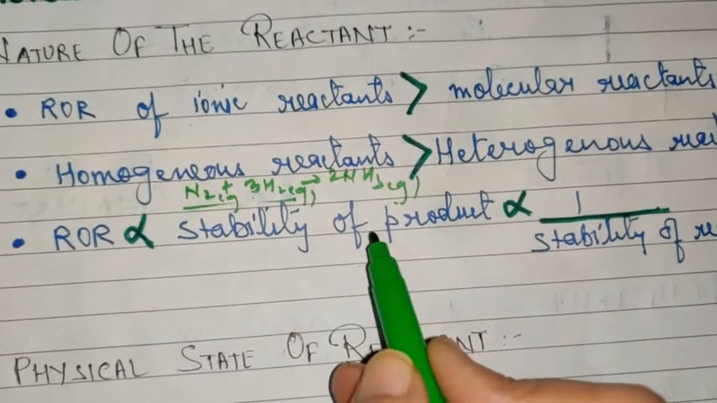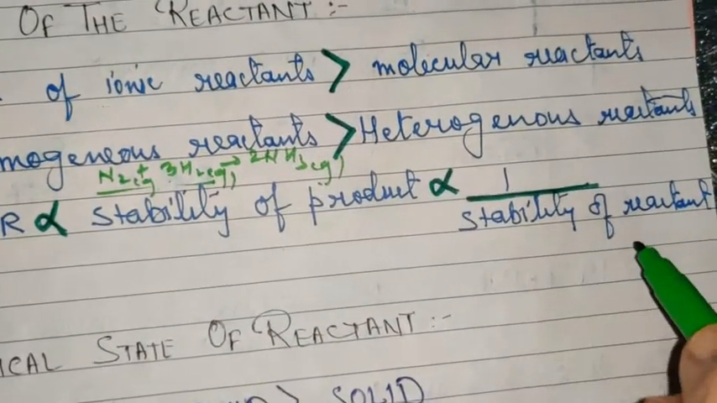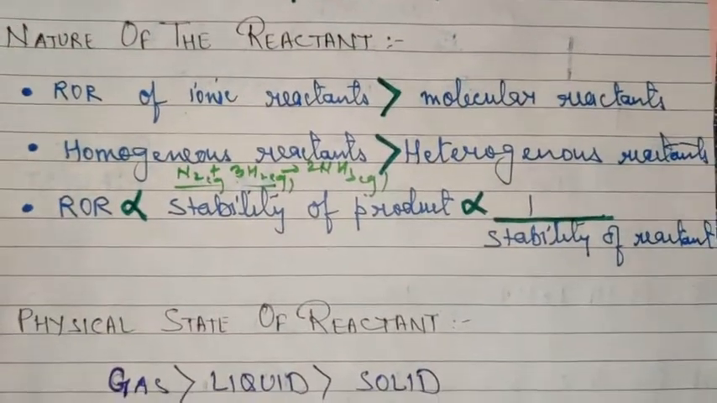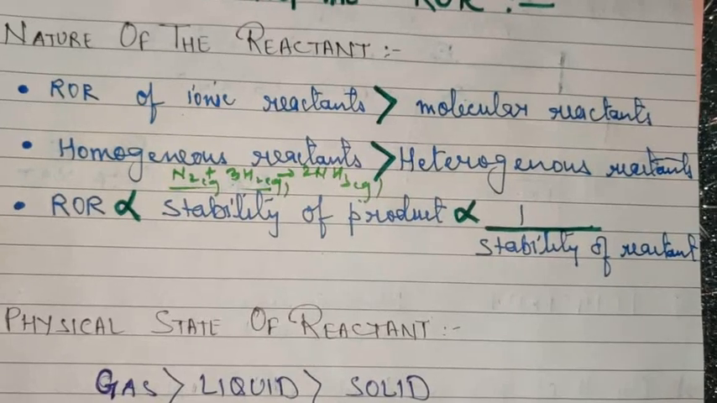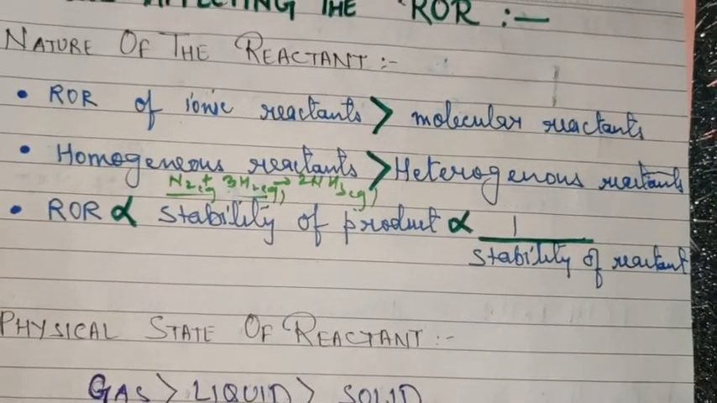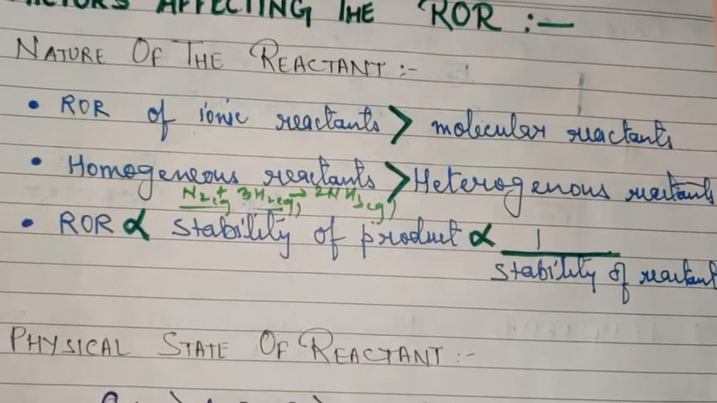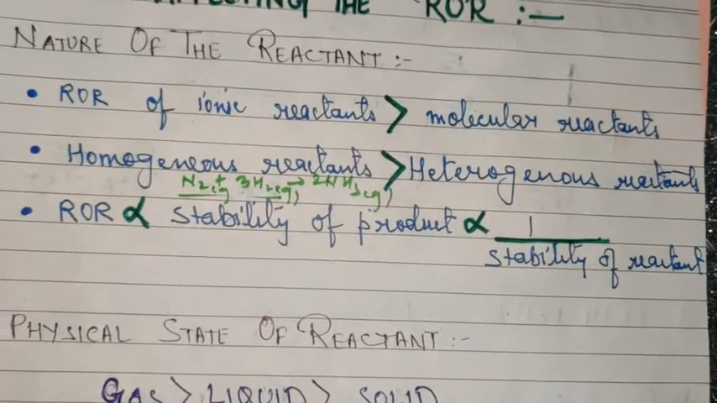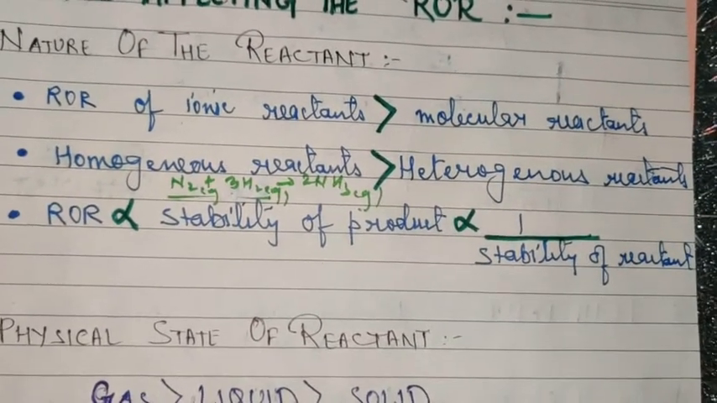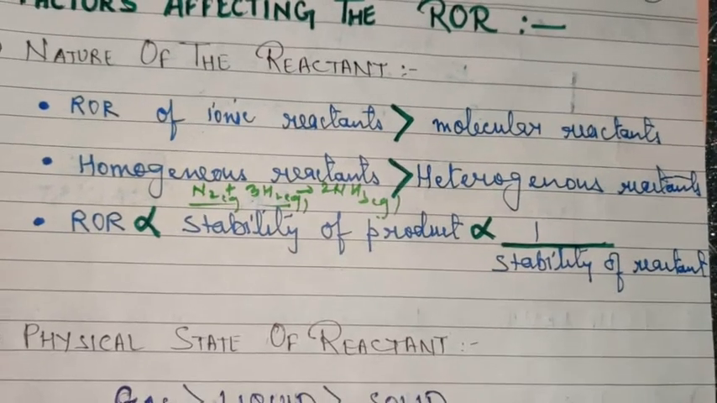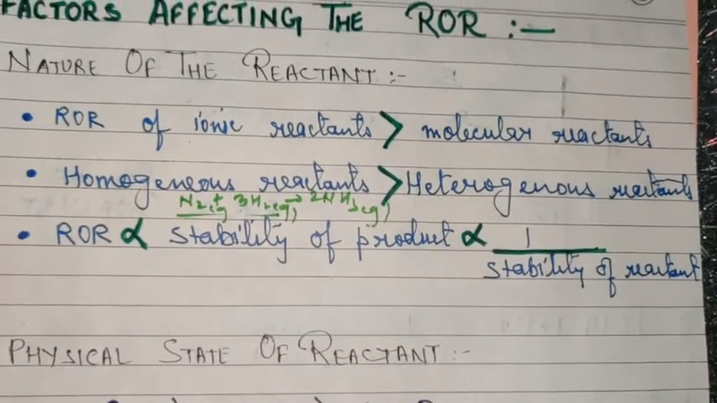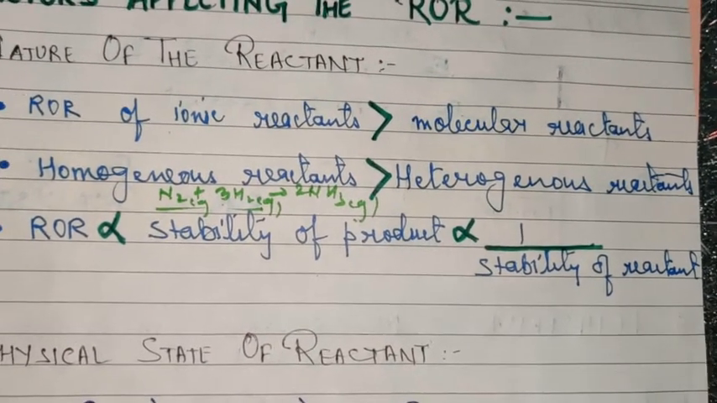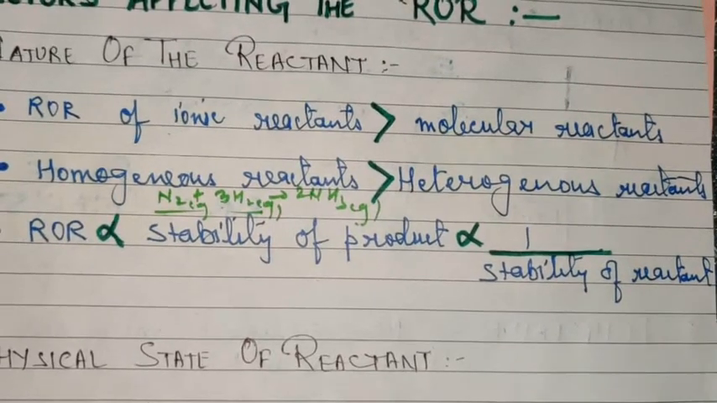Now coming to the third point, that is stability of the product, or you can say the rate of reaction is directly proportional to the stability of the product, or inversely proportional to the stability of the reactant. As you know, nature has a tendency to move towards stability. So if the reactants are unstable, they will tend to move towards the product side where they will acquire more stability. So the rate of reaction will depend upon the stability of the product and the instability of the reactant. As the stability of the product increases, the rate of reaction increases, and the less stable the reactants are, the more will be the rate of reaction. So I hope it is clear.